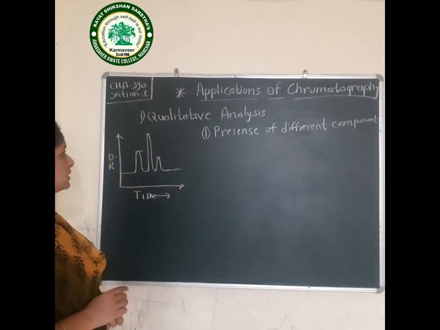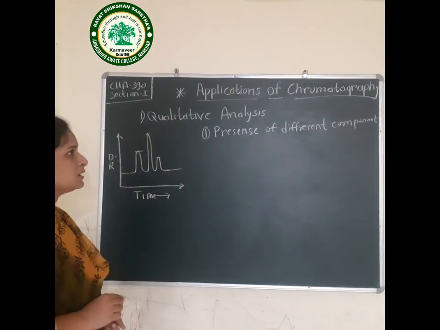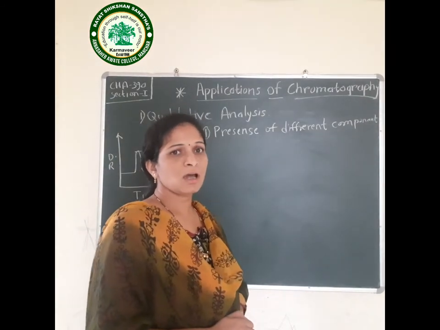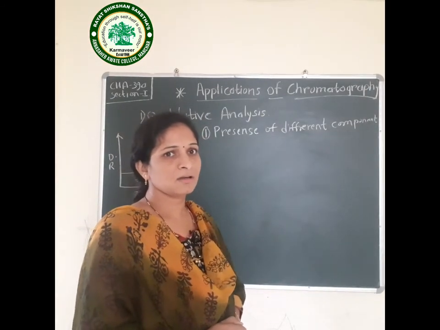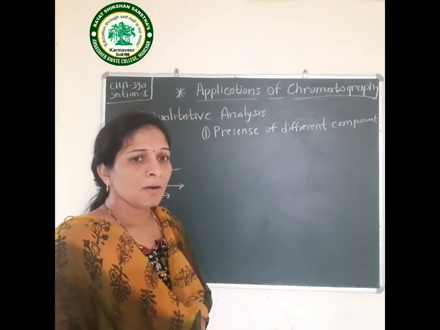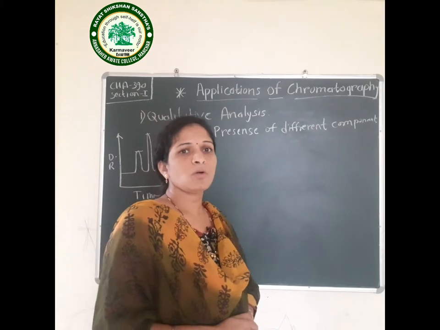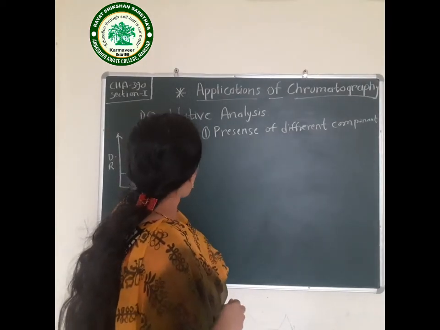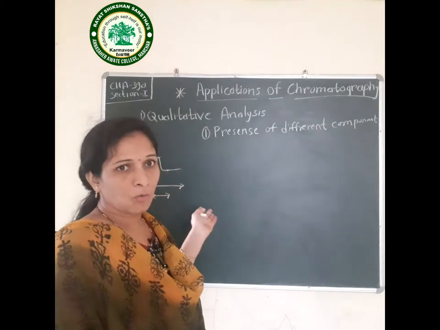Now, chromatography is not the only method for identification. We can also use other methods such as spectral methods, like IR spectroscopy. But the spectral method alone is not enough. We have to firstly identify the sample by using chromatography.